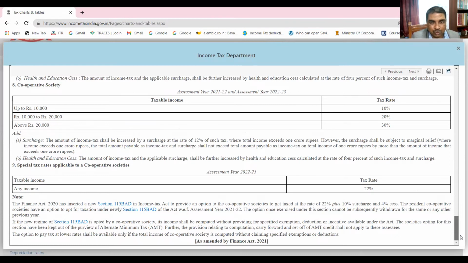For cooperative society, there is a different rate: up to 10,000 rupees 10%, then 20%, 30% for cooperative society. But for some specific income, it will be 22%. Like this, rates are there under income tax.